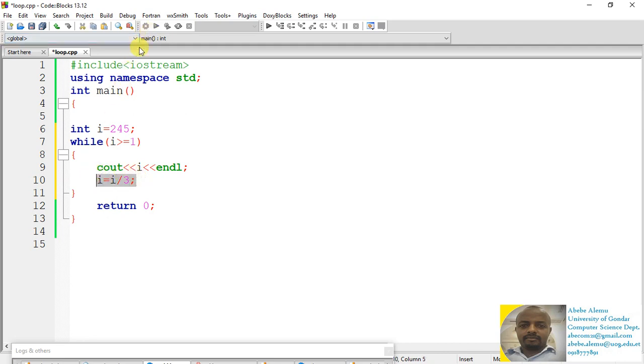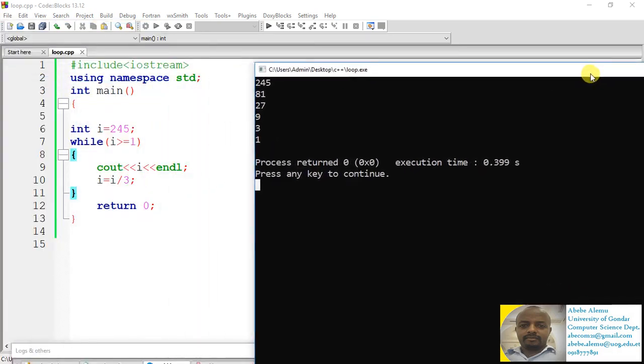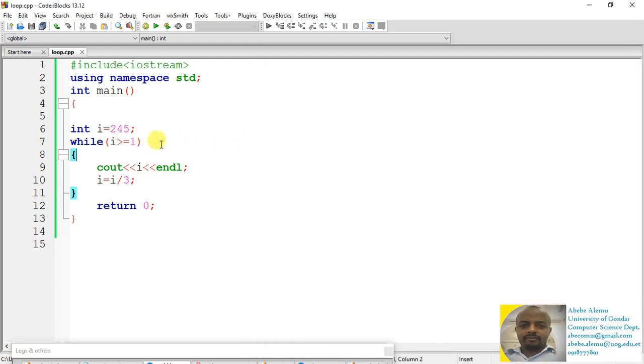So for example, let's compile and run. You see the value of I was 245, and then it divides the value of I by 3 and becomes 81, and next it divides by 3 again, and so on down to 1. So we don't know how many times this loop should be executed. It depends on this scenario.